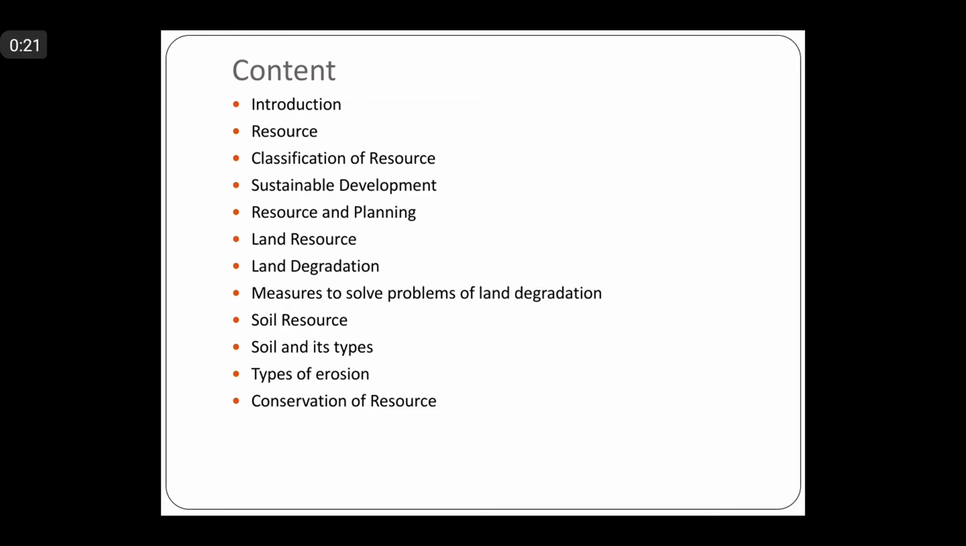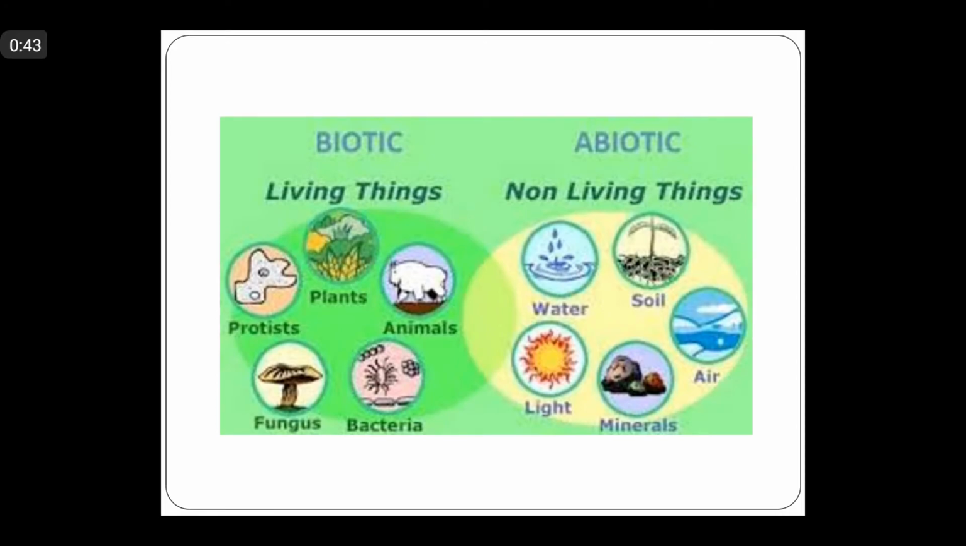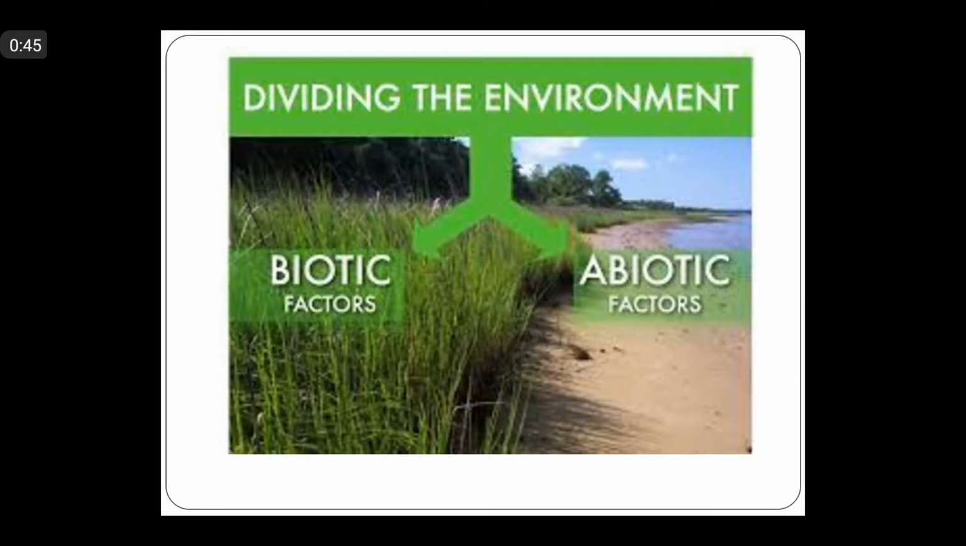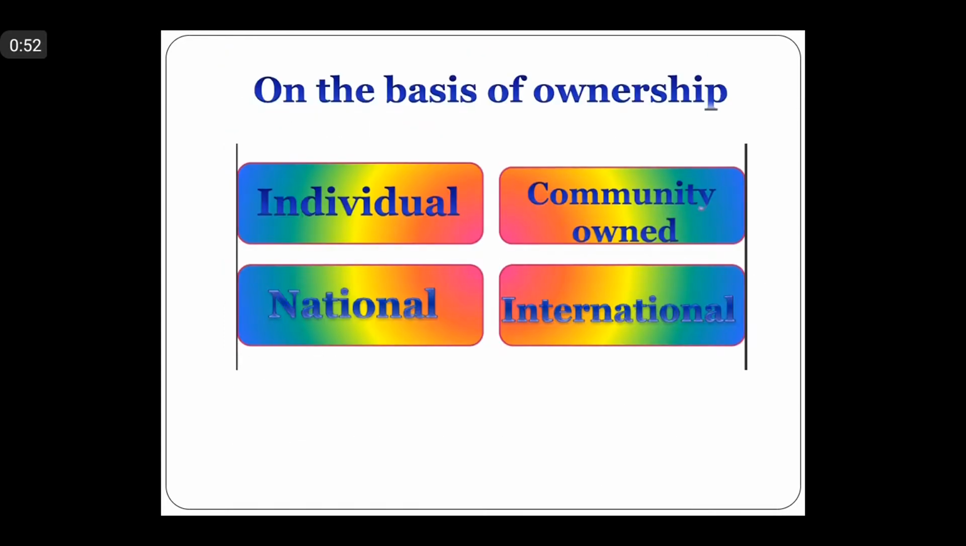That is, what is a resource, classification of resource, sustainable development, resource and planning, land resource, land degradation, and soil as a resource, the different types of soil erosion and conservation of resources. So far we have discussed what is a resource and the classification of resources, that resources can be classified on the basis of origin, on the basis of exhaustibility, on the basis of ownership.